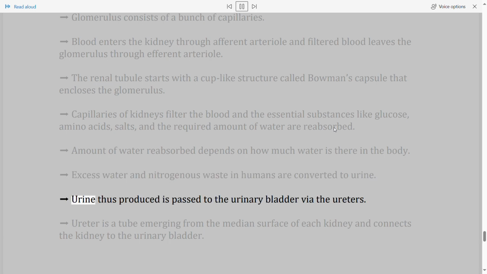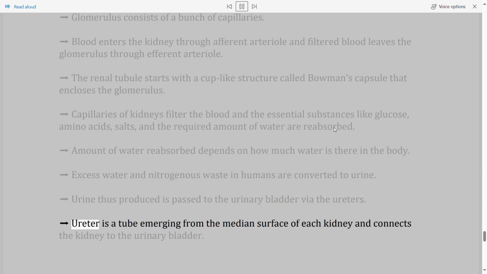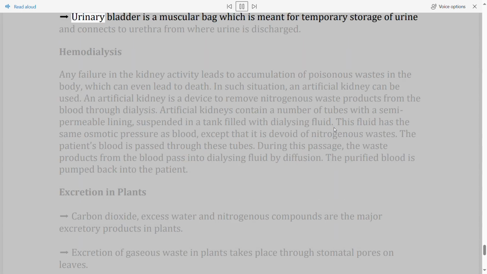Urine thus produced is passed to the urinary bladder via the ureters. Ureter is a tube emerging from the median surface of each kidney and connects the kidney to the urinary bladder. Urinary bladder is a muscular bag which is meant for temporary storage of urine and connects to urethra, from where urine is discharged.